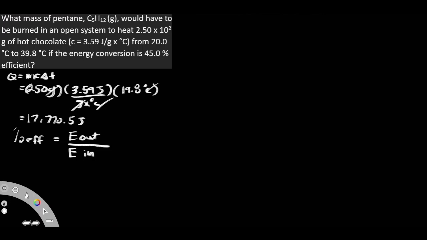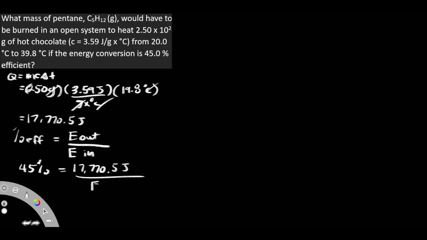So I'm just going to substitute this with our hot chocolate value, and then my efficiency here is going to stay as 45% because that's what is written. So I'm going to put 45% is equal to our energy output. Okay, so our energy output is going to be 17,770.5 joules. And then our input, we actually have no idea, so I'm just going to keep it as a question mark.